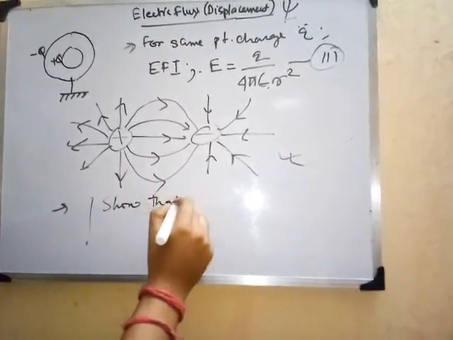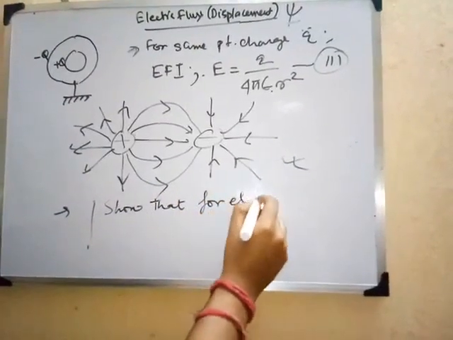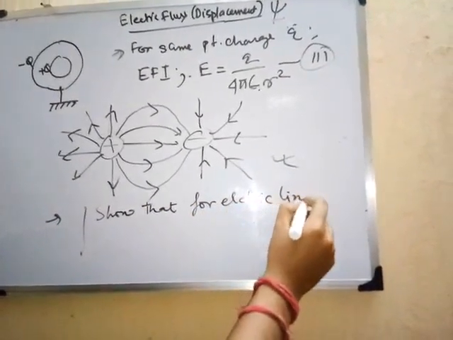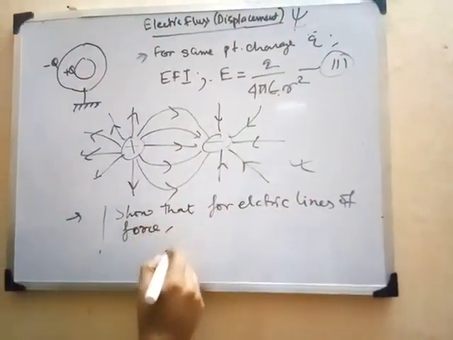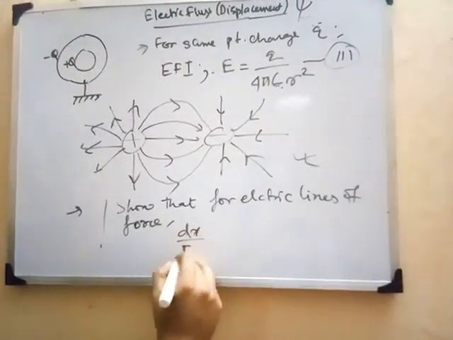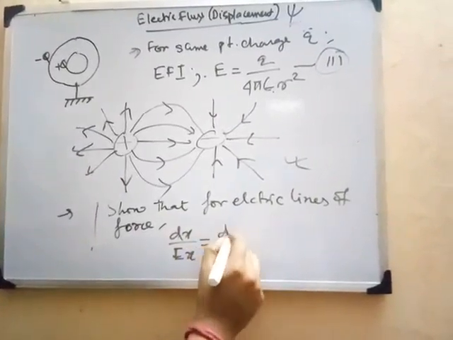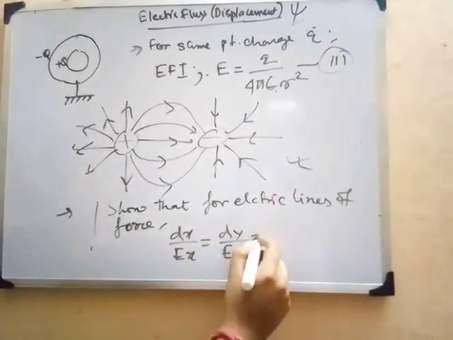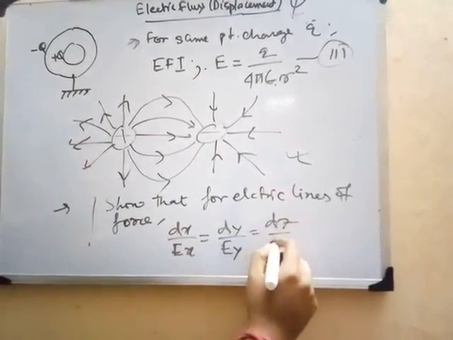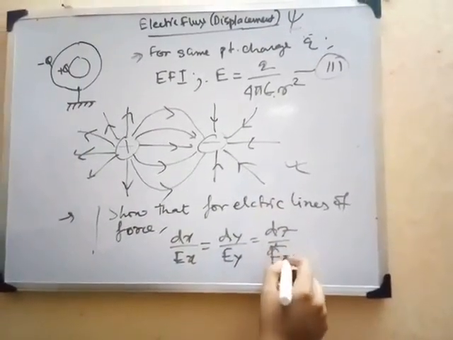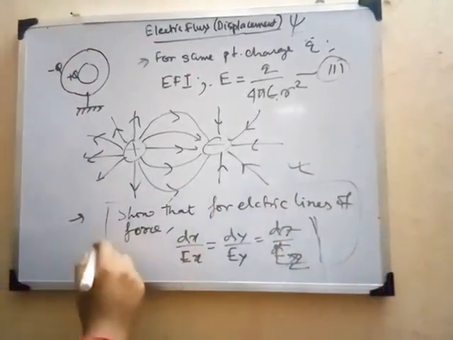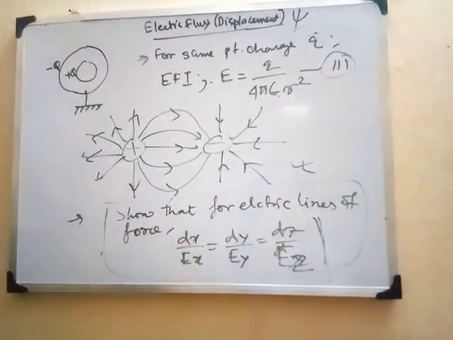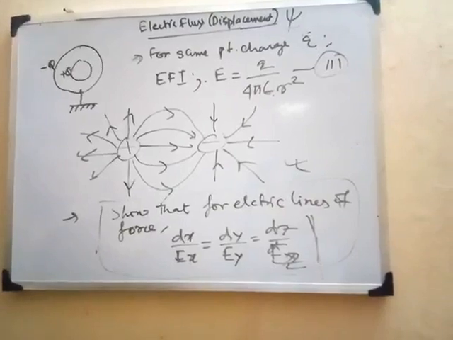Show that for electric lines of force, dx by Ex equals dy by Ey equals dz by Ez. So this is the problem. You have to try it by yourself. If you face any problem, I will help you to solve it, right?